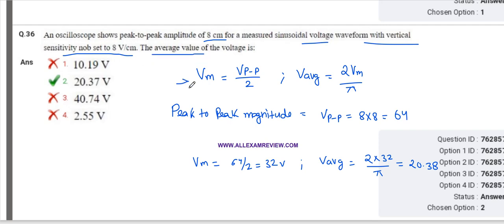So we know that Vm equals V peak to peak upon 2 and V average is 2 Vm upon pi. For the peak to peak amplitude, we have to multiply the peak to peak amplitude with the vertical sensitivity knob value, which is 8 into 8, 64. Now Vm equals V peak to peak upon 2, 64 upon 2 is 32 volt. And the formula for V average is 2 Vm upon pi, 2 into 32 upon pi, which equals 20.38.